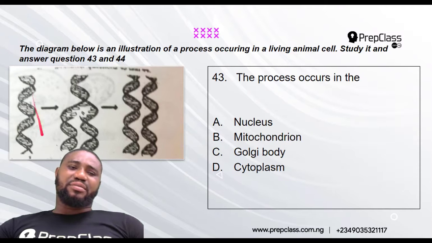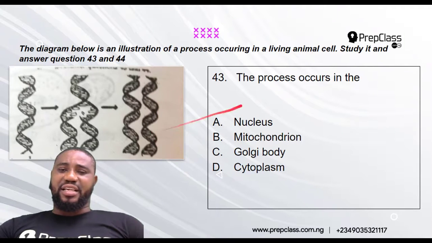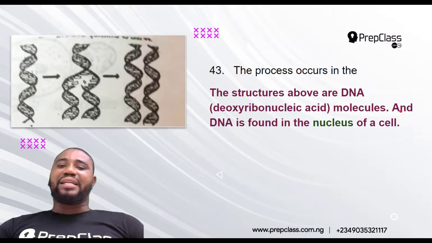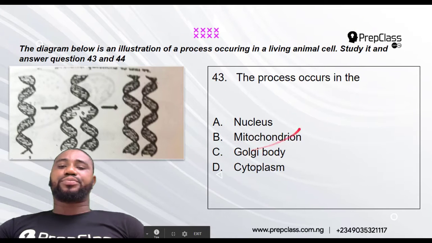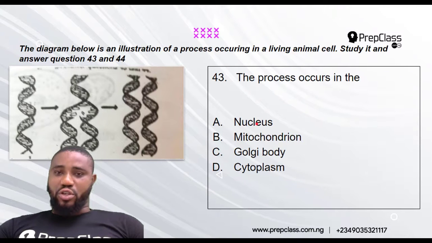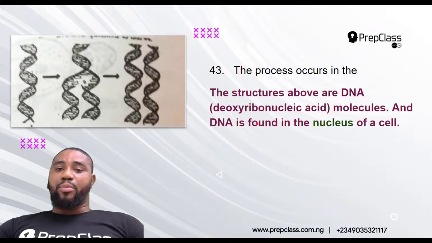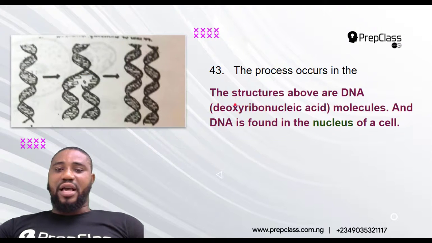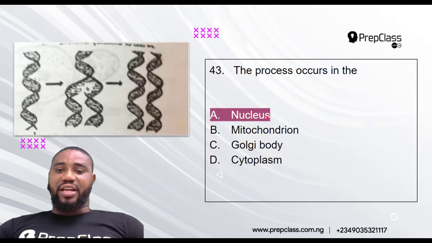If you look at this structure, you know that this structure is the DNA, deoxyribonucleic acid. So the structures above are DNA molecules, and DNA is found in the nucleus of the cell. You can't find DNA in any of the other cellular organelles. You can only find DNA in the nucleus of the cell, since the nucleus is responsible for reproduction. So this is the DNA undergoing a process, but since DNA is found only in the nucleus of the cell, your answer is now what?